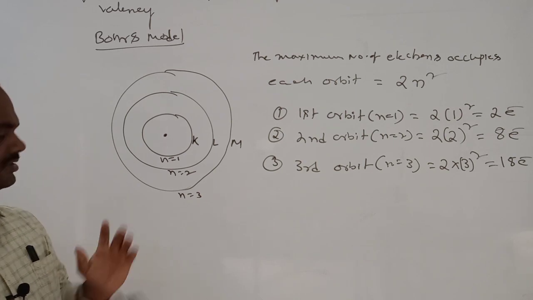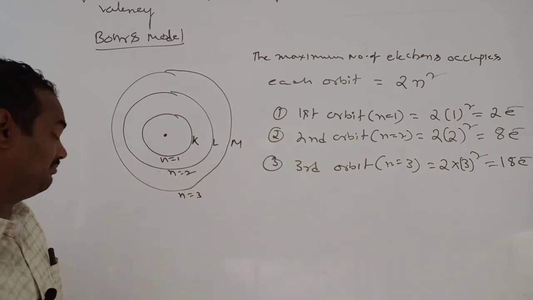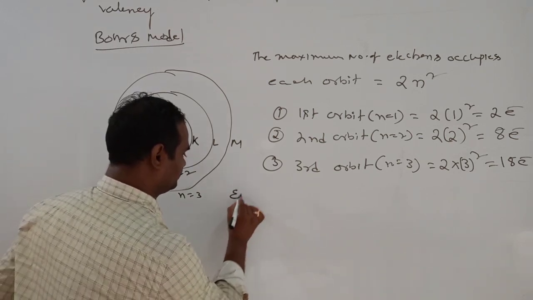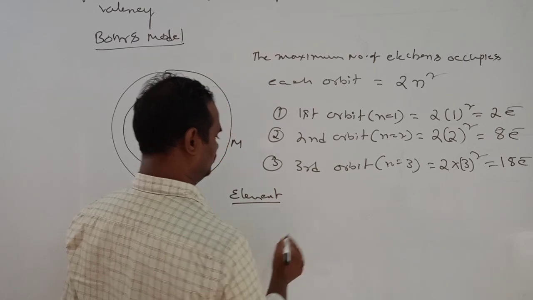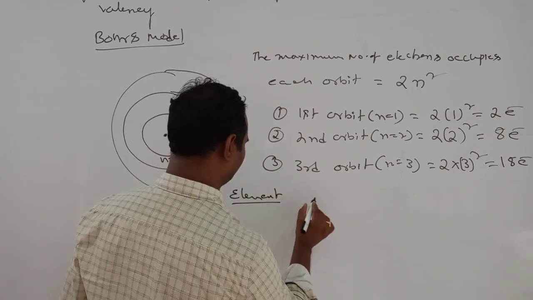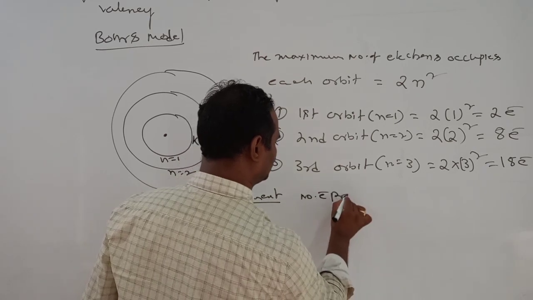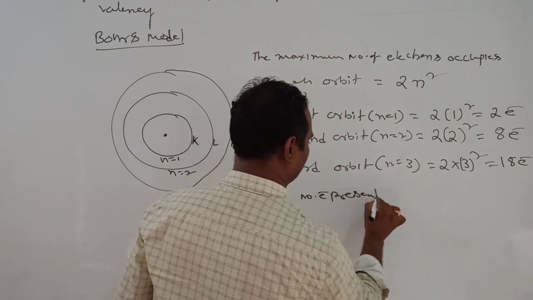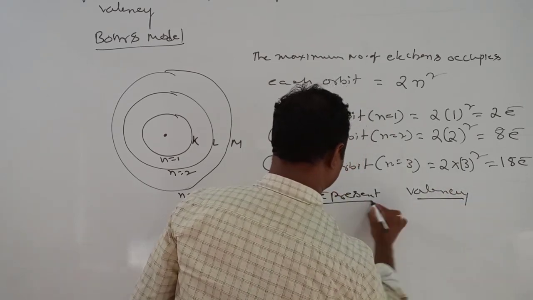So I am going to check the valency of some elements. You see, sir, the element, the number of electrons present, and the valency. I am going to check like this.